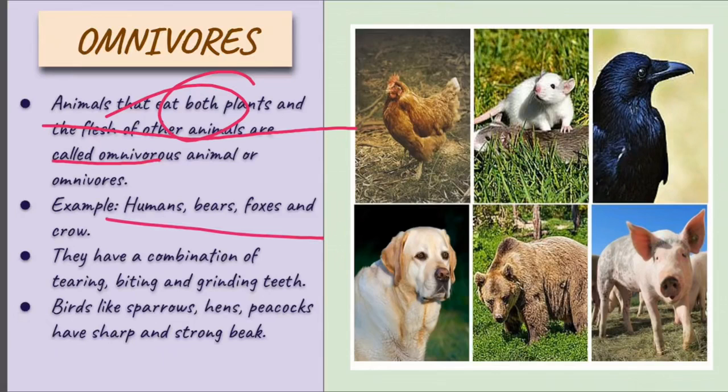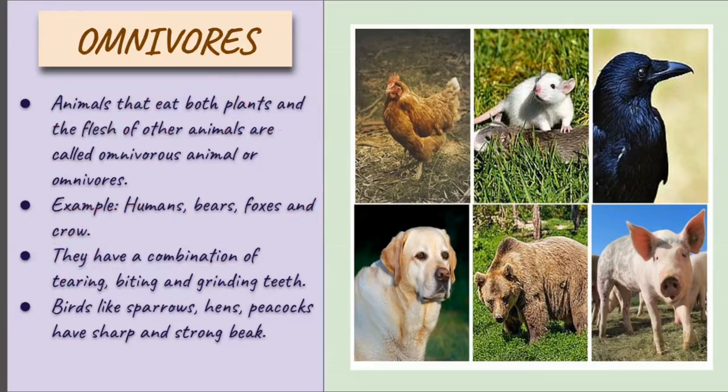Some examples: we humans, we have vegetarians and non-vegetarians, so we have both categories. We can eat flesh as well as vegetables. Bears, foxes and crows are other examples that come in this category, who eat both plants and flesh.